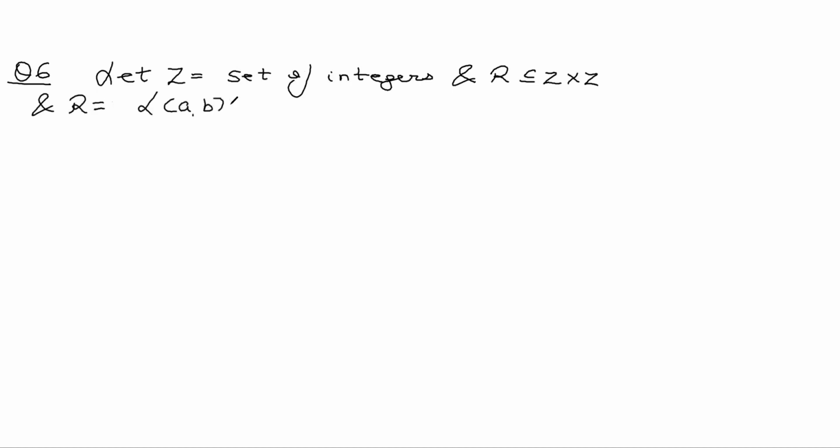Let Z be the set of integers and R be a subset of Z cross Z. And my R is nothing but set of A comma B such that mod A is equal to mod B. Is this an equivalence relation?